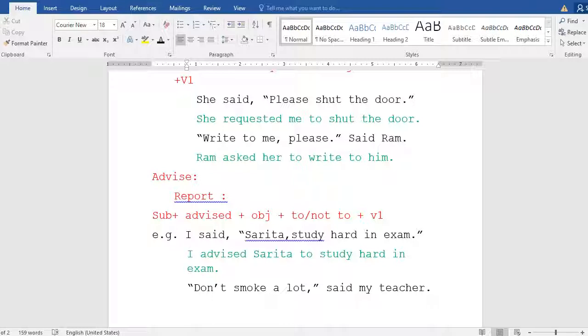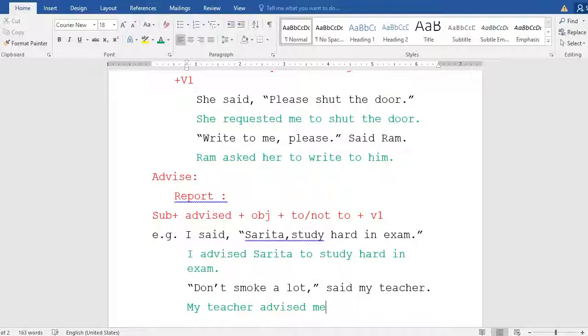So who is giving the advice? My teacher is speaking, spoken by my teacher, that is how we should go. My teacher advised, whom? Me. We have to use the listener as an object, that is better for you.